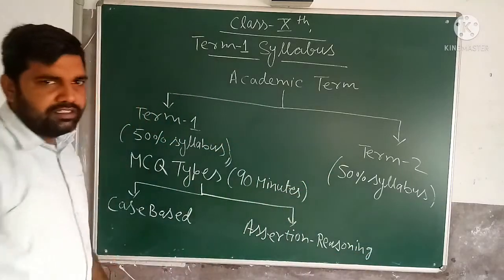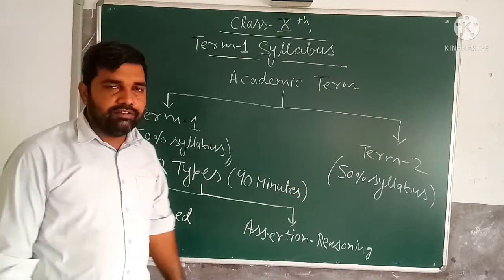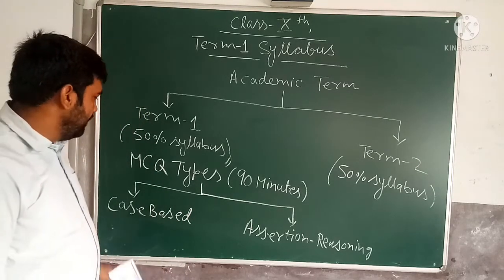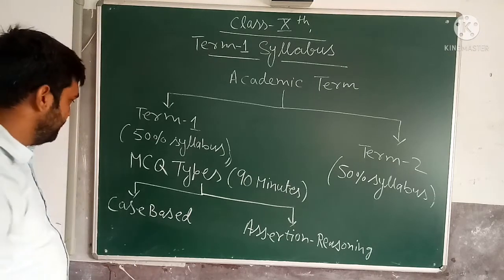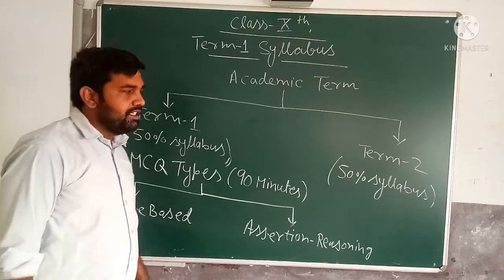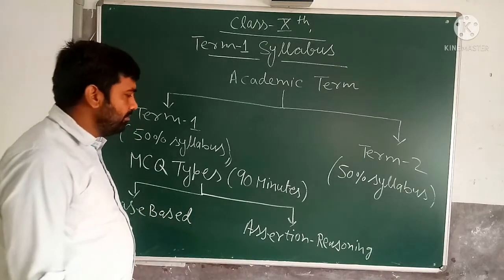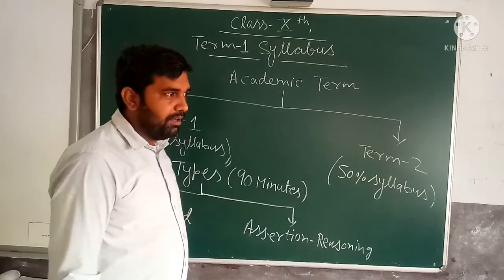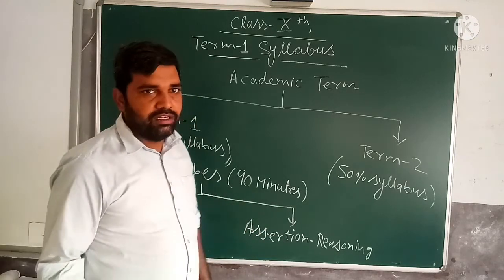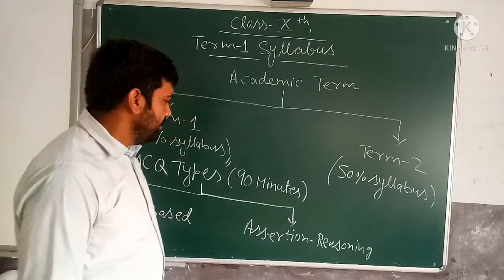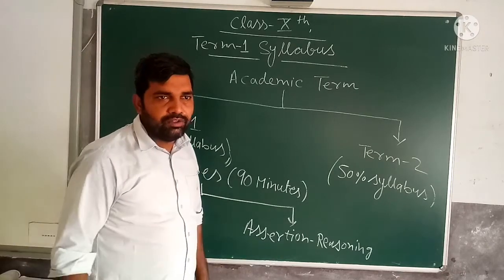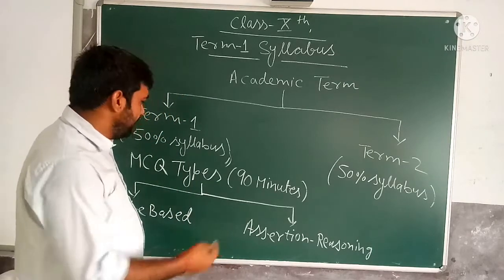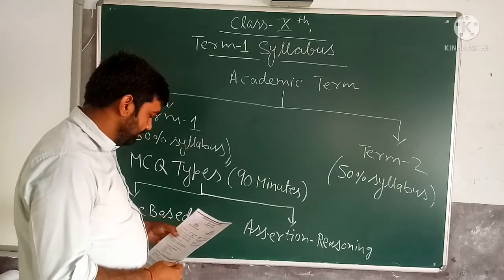In a case based question, some problem or paragraph will be given, and according to that, some questions will be asked. Assertion reason means here also you get some statements. According to those statements, you have to apply your reasoning and find the suitable answer for that assertion. Some result we have to conclude. So you will get case based questions and assertion reasoning questions.